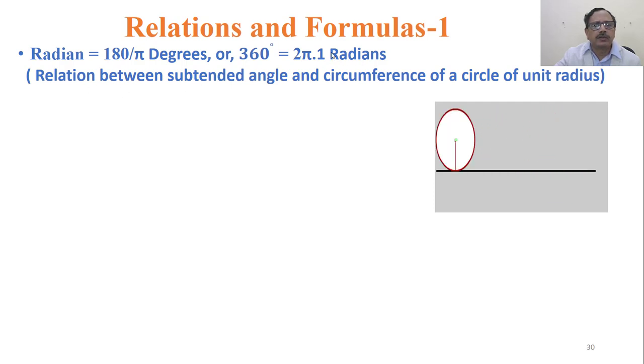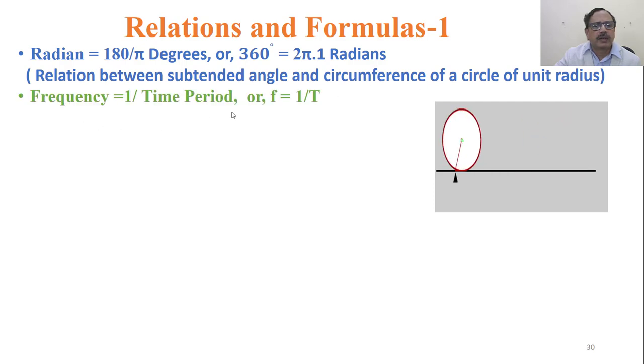Relation between a body moving in a circle of radius 1 unit completes this much radians. Relation between subtended angle and circumference of a circle of unit radius. So it tells what is the relationship between the subtended angle and the circumference.